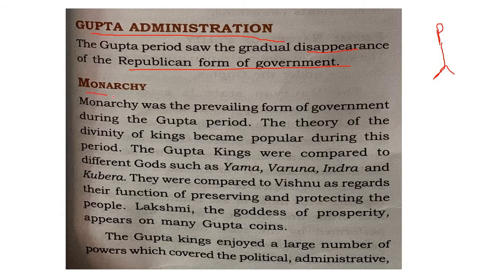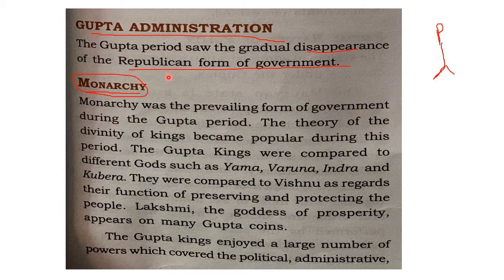Again, monarchy started prevailing. So, what do you mean by monarchy here? Monarchy means it is a form of government where the king will have absolute powers. So monarchy was the prevailing form of government during the Gupta period.